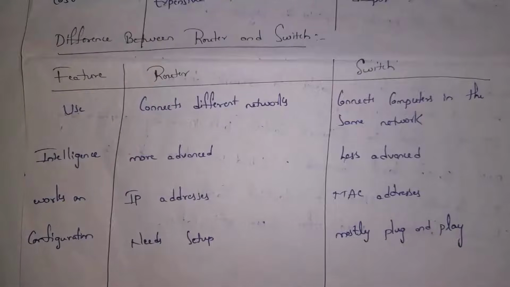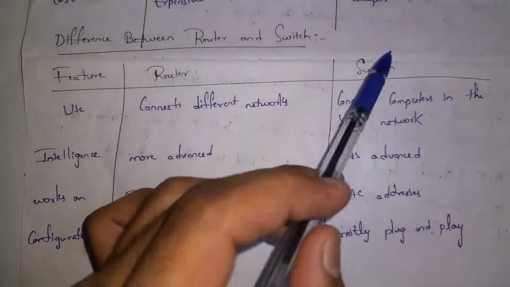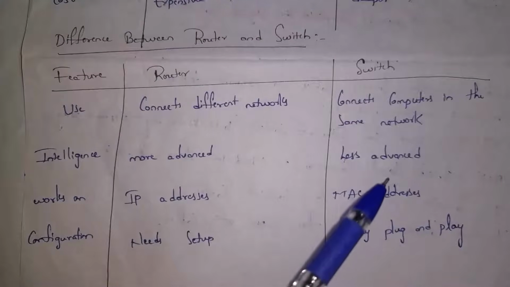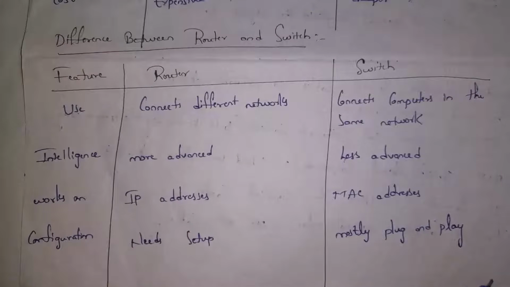Thus, if you want to use a router, at first you need to set it up. So for a router, you need setup. Whereas with a switch, we can directly plug in our computer and use it. There is no need for any setup. For most switches, we can directly plug in our cable and use it. These are the differences between a router and a switch.